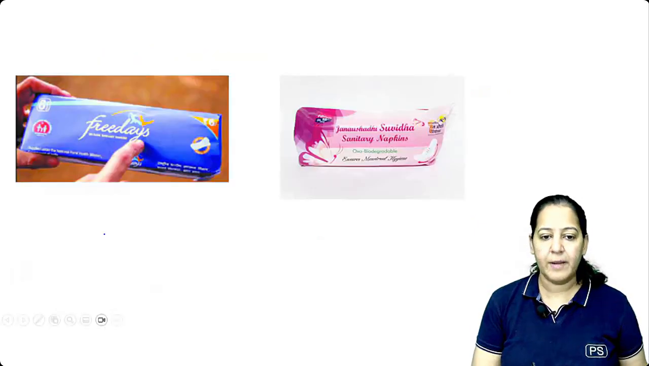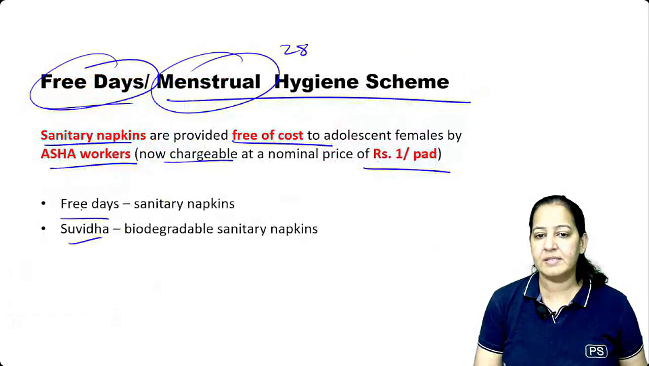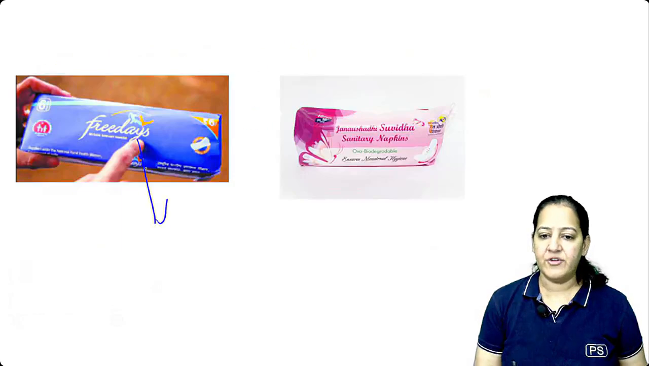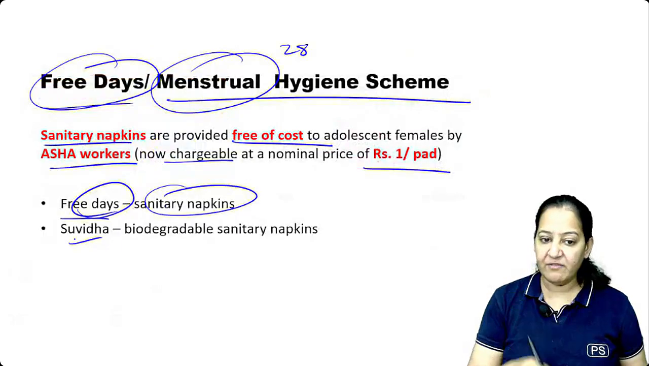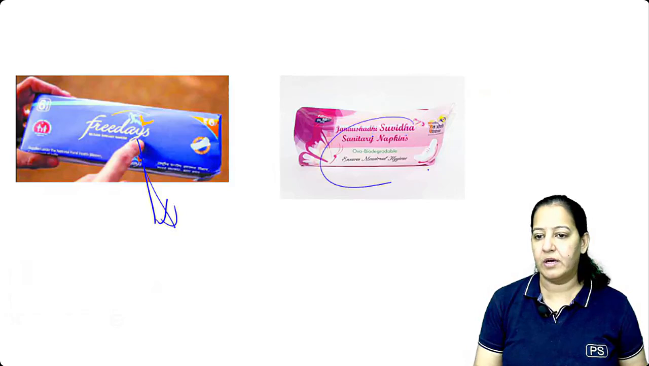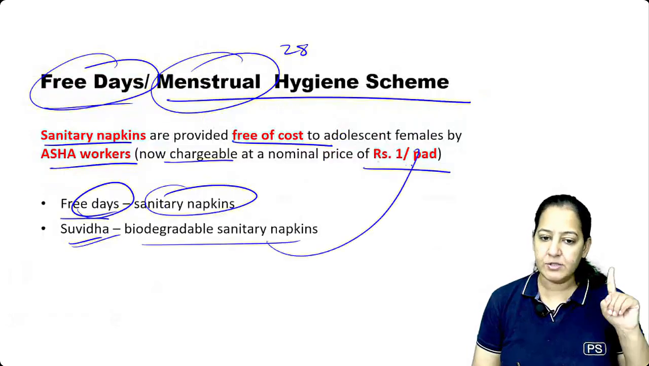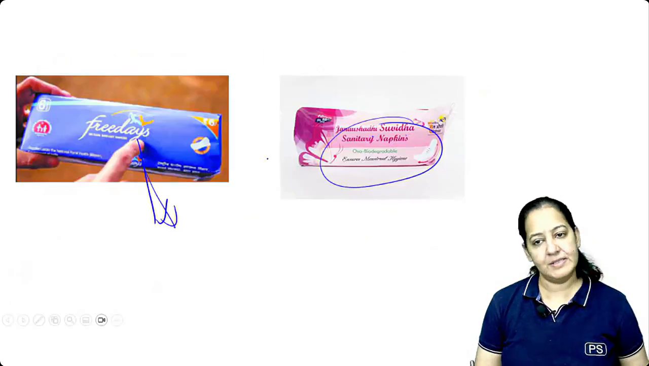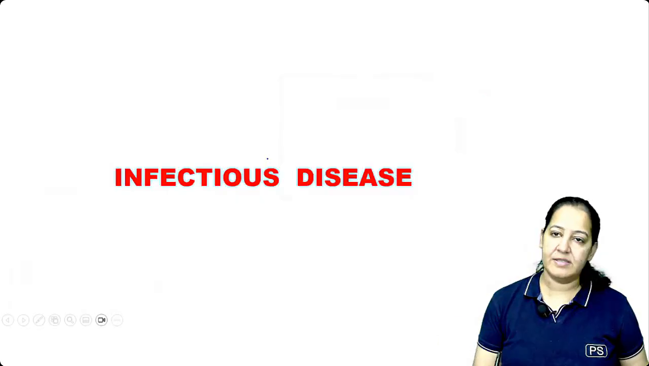So 2 types of pads are available. Free Days: these are the sanitary napkins, free of cost. But the second one, Suvidha. This one is Suvidha, you can see. It is ₹1 per pad, and these are biodegradable sanitary napkins. So that is Free Days. We are done with that.